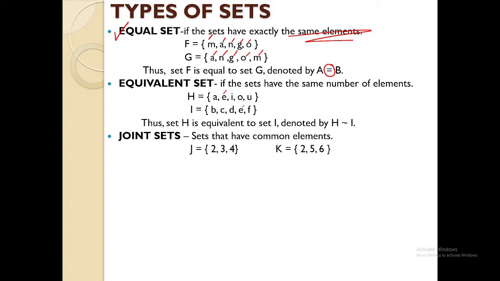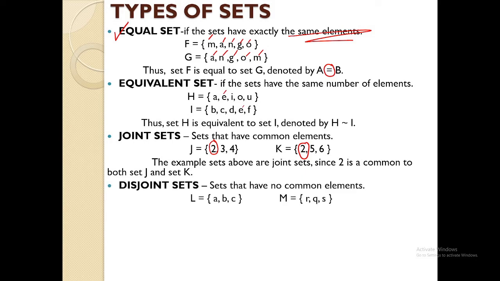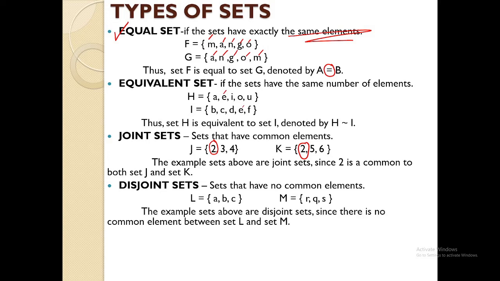Like example, unsay common aning J ug K? Unsay common sa J ug K? Okay, mao nang gitawag ni siya joint set kay naa may common ang number 2. If I'm gonna say disjoint set, walay common. Tan-awan ninyo ang L ug M. Naay common letter ang L ug M? Wala. That's why it's disjoint.